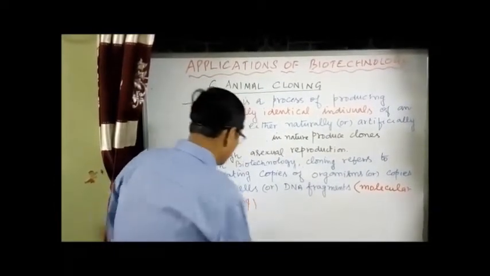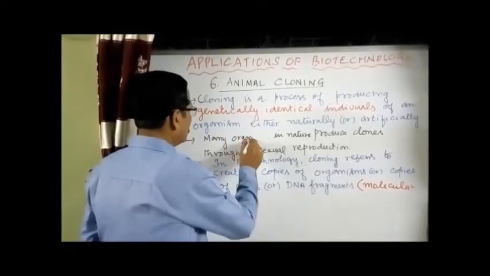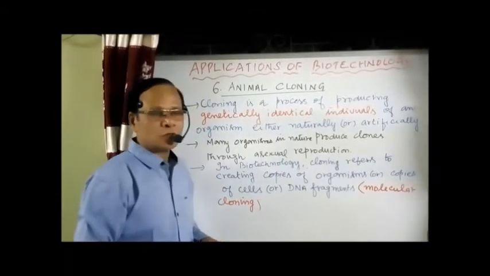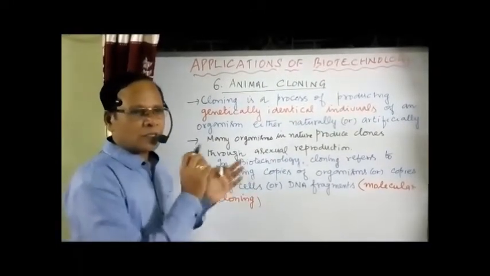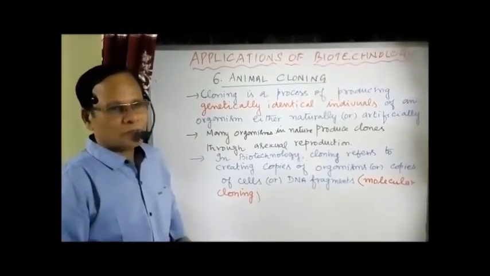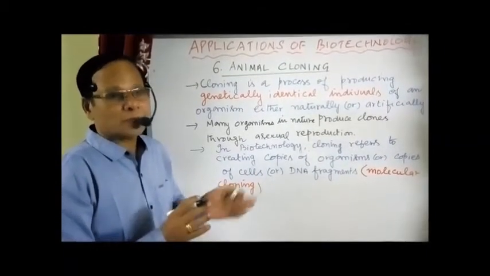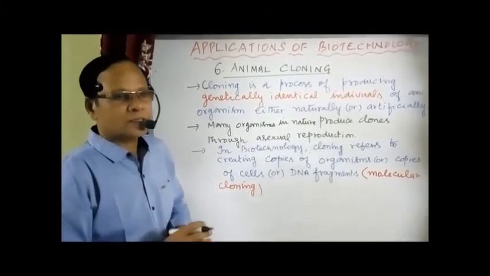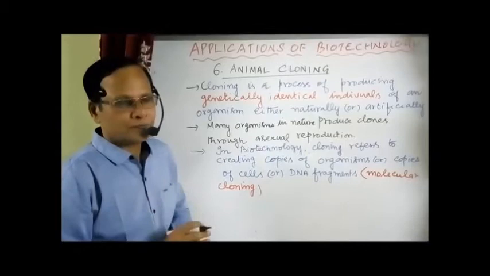So many organisms in nature, either the plant or the animal body, produce clones. The method of clone production in nature is by means of asexual reproduction. So only by asexual reproduction we have produced a number of cells, mostly in plants. All the cells are identical genetically. Such genetically identical cells together constitute a clone.